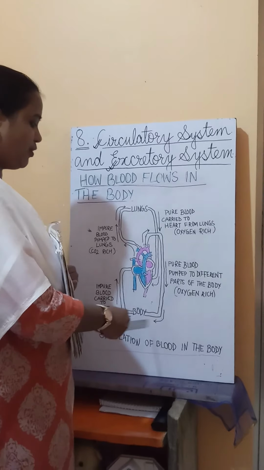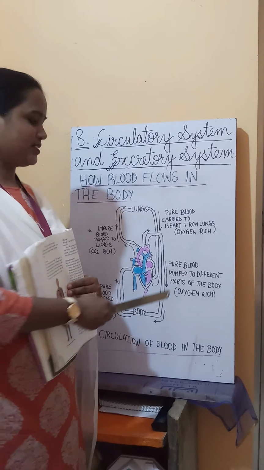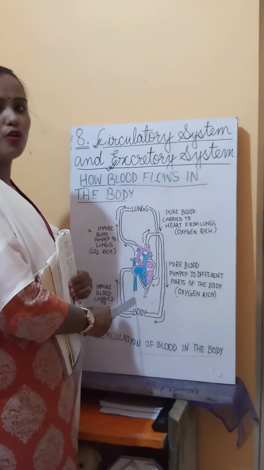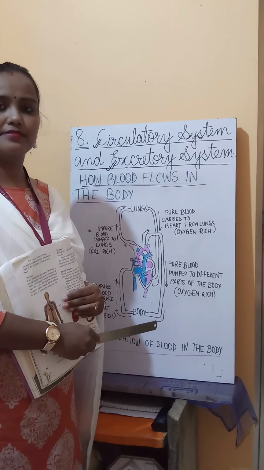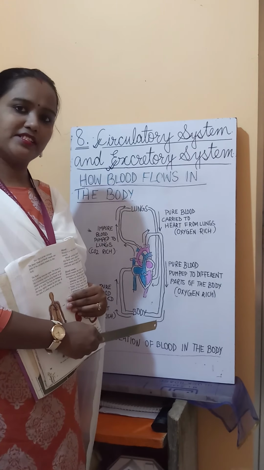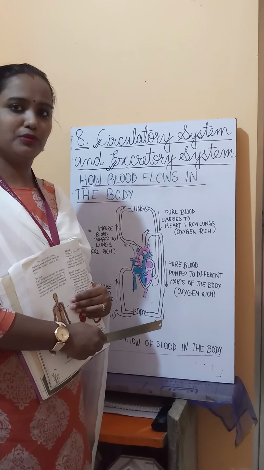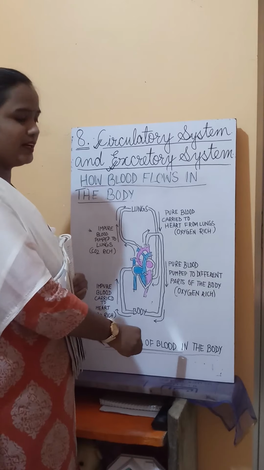So this was the whole process, how the blood flows continuously, and this process goes on continuously, and each part of our body receives pure blood, and from all parts of the body the waste blood is purified through the lungs. So this was about the circulation of blood in the body.